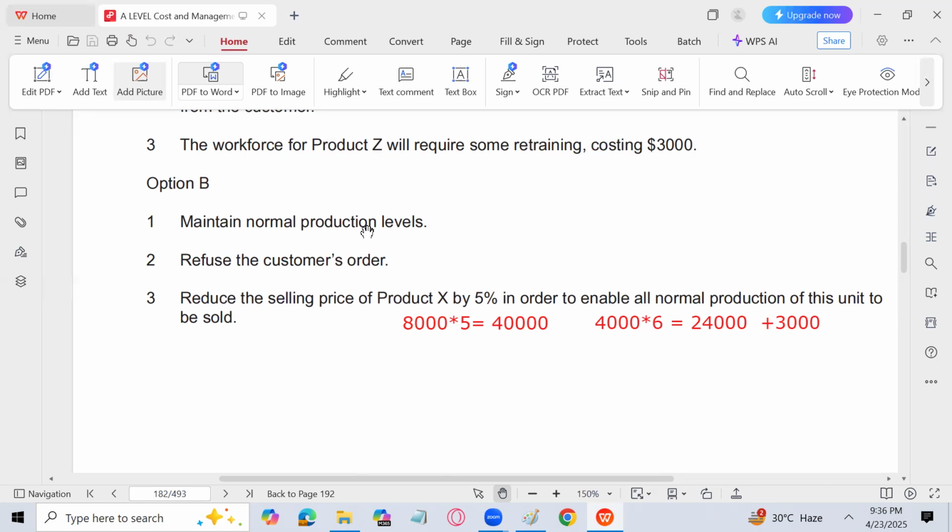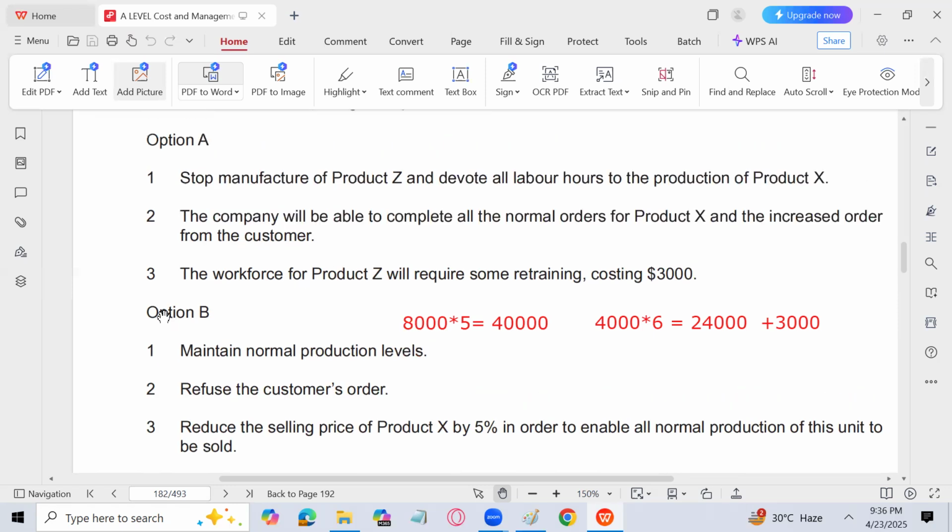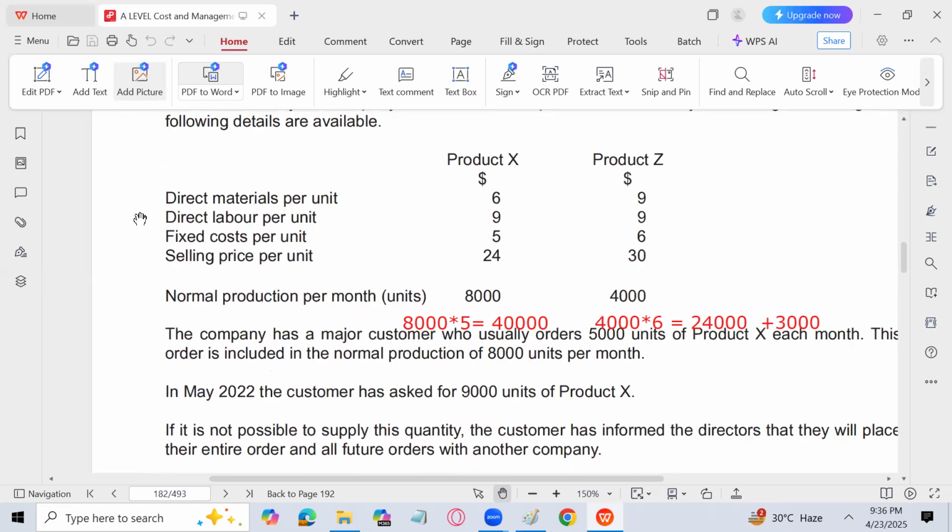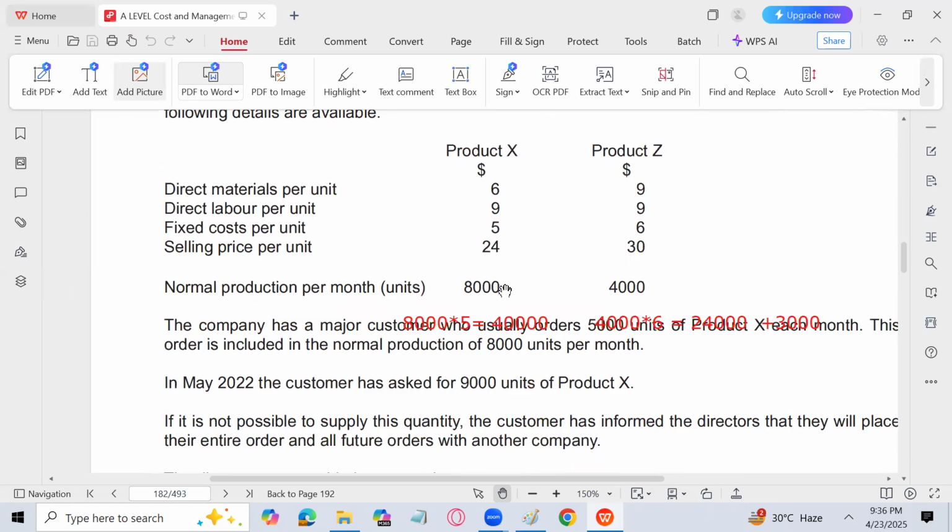We refuse the customer order, and by reducing the selling price of product X by 5%, we are able to sell the same quantity, which is 8,000.